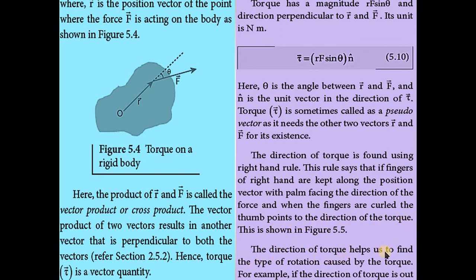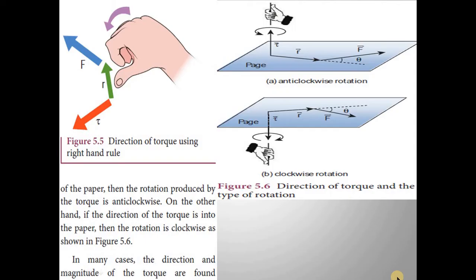The direction of torque helps us to find the type of rotation caused by the torque. So this is a very important point. For example, if the direction of torque is out of the paper, then the rotation produced by the torque is anti-clockwise. On the other hand, if the direction of the torque is into the paper, then the rotation is clockwise, as shown in this figure.